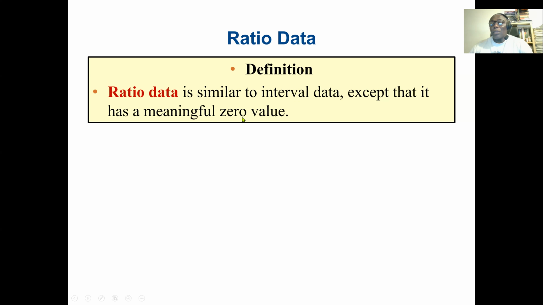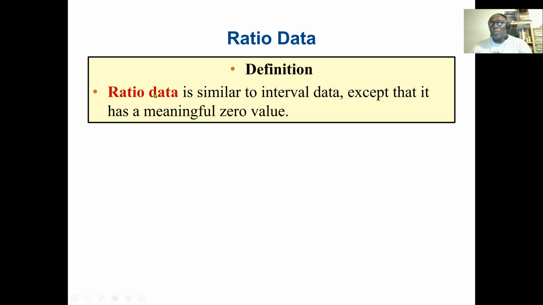So I was giving an example with interval. Temperature cannot be a ratio because a temperature of 0 means something. With ratio, 0 means nothing. So for example, the balance on my bank account or checking account, if it's 0, it means I don't have any money.